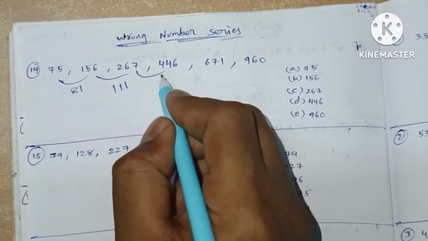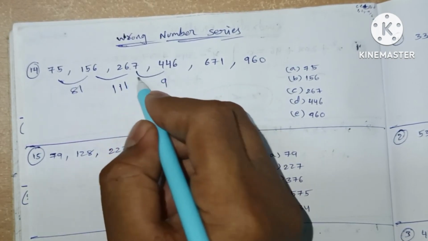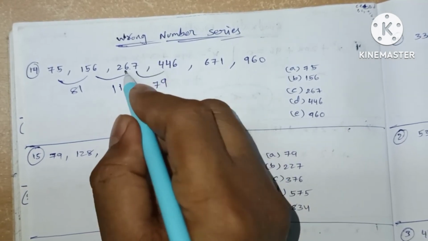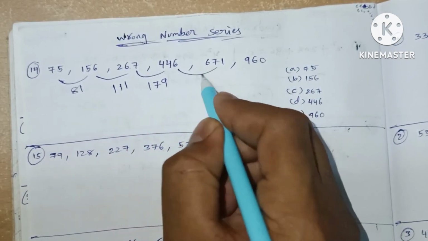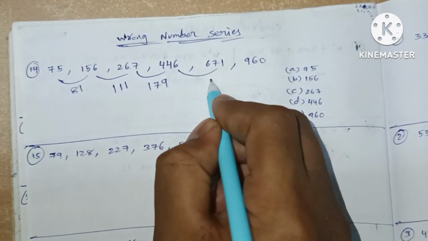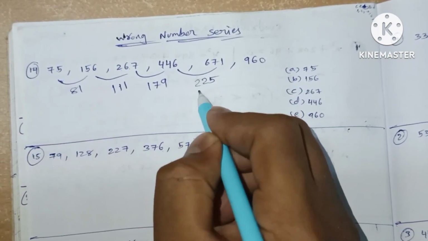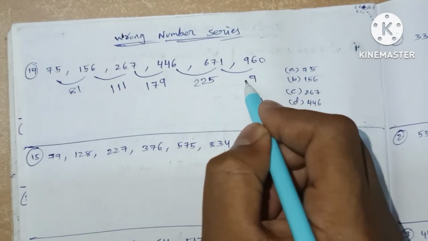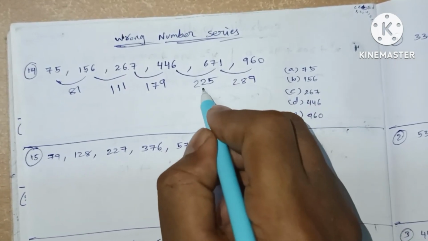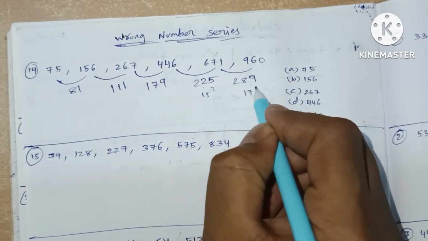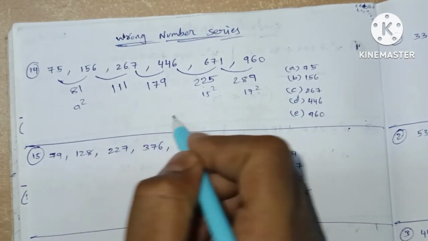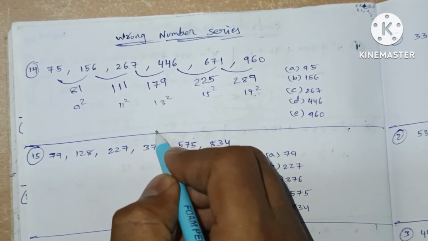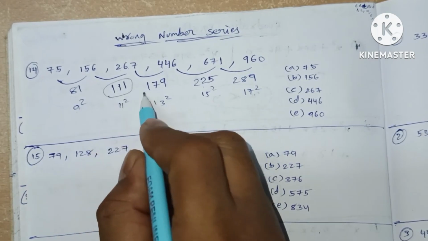4 minus 6, no, 3 minus 6, 13 minus 6, 7. 3 minus 2, 1. Here the difference is 5 2, 225. Here the difference is 9, 8 and 2. This number is 15 square and this is 17 square. It is 9 square. So I can see odd number squares, so it must be 11 square and it must be 13 square. So the wrong numbers are these.